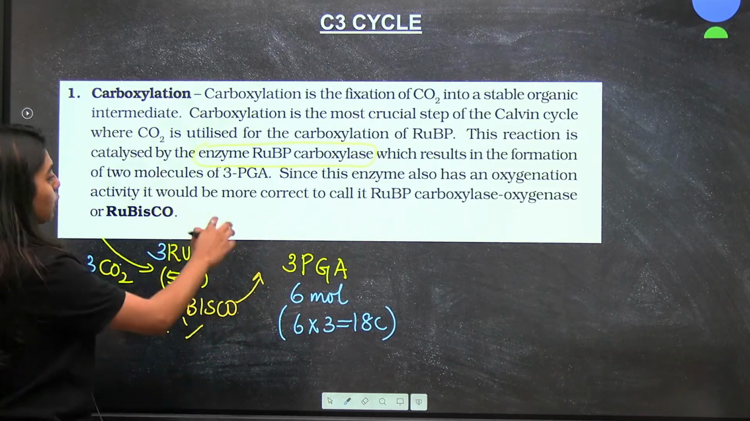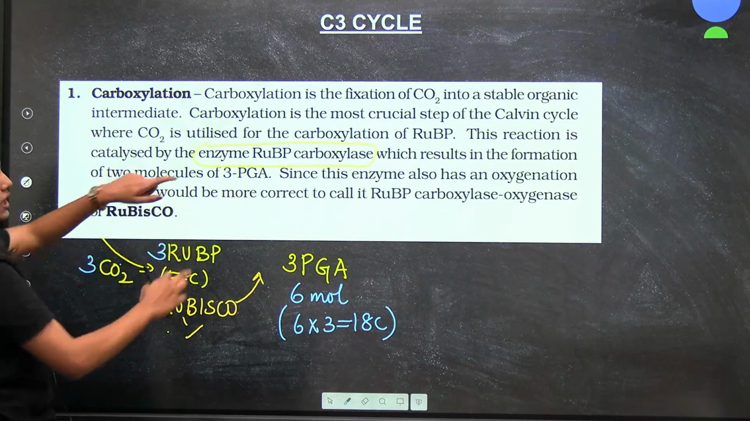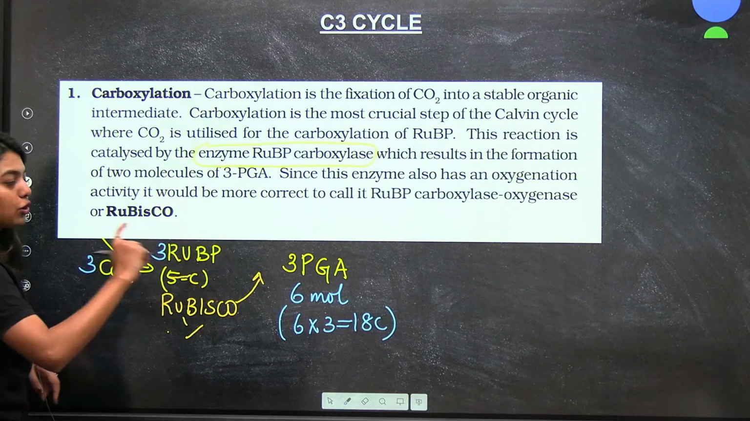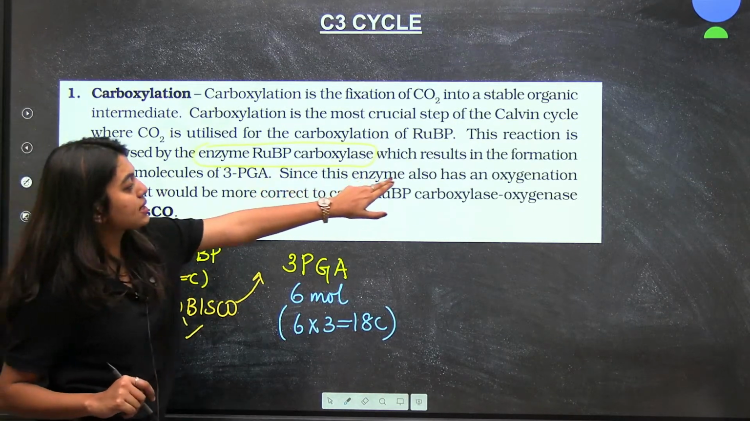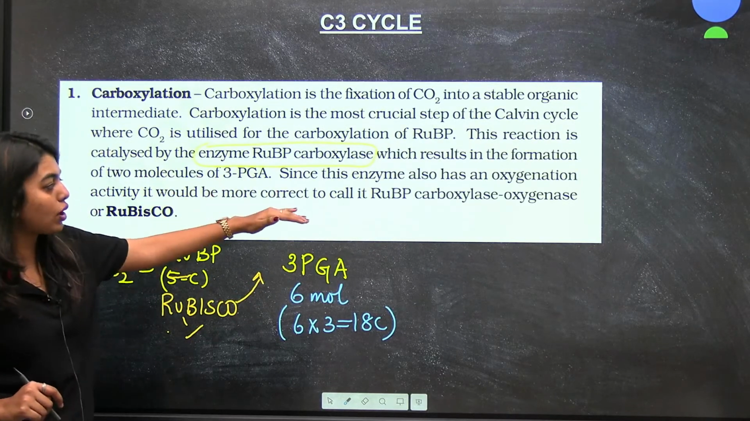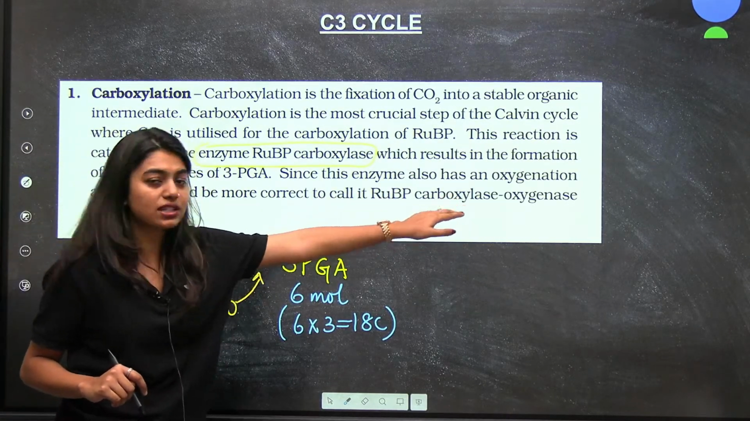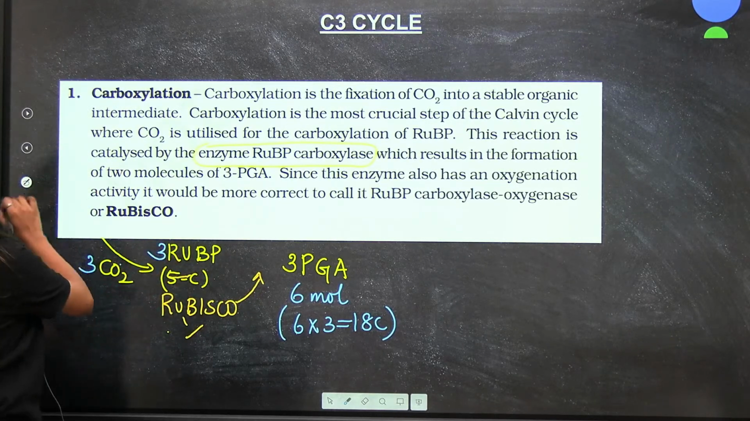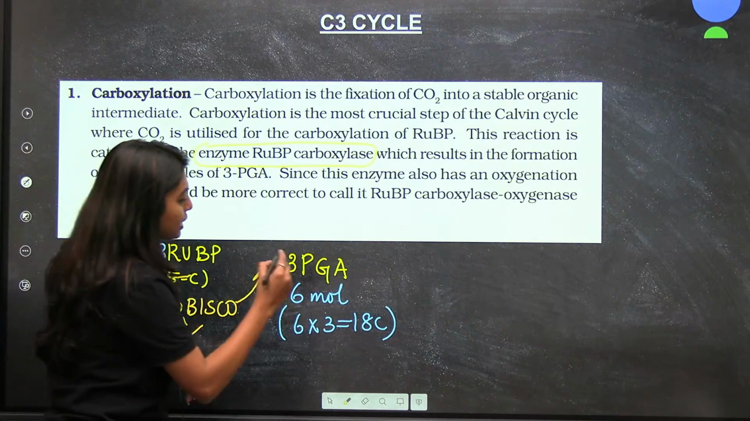Now, what are they saying? We got 6 molecules of PGA. That means you do not have to look at the molecules here. We are taking 3 carbon. I'll tell you why, okay? Since this enzyme also has an oxygenation activity, it would be more correct to call it RuBP carboxylase oxygenase, or Rubisco, okay?